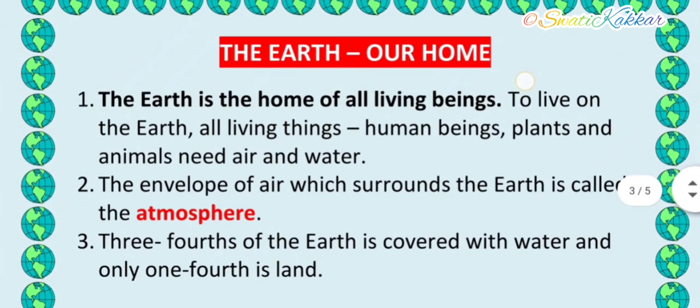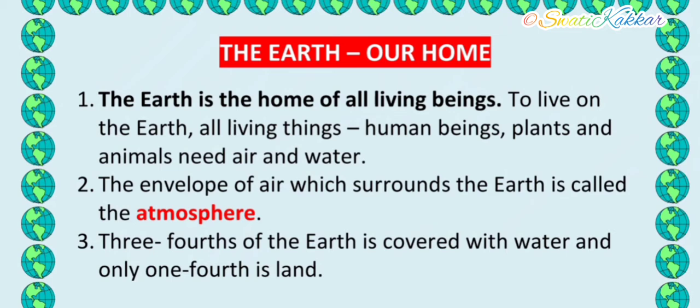Now see the second topic, the Earth our home. We have already discussed in the part 1 video that the Earth is a planet. It is the home of all living beings, because where we are living, that is our planet. All living beings can live here: human beings, plants and animals. Because we all need air and water, survival is possible on the Earth. Air and water are there on the Earth.